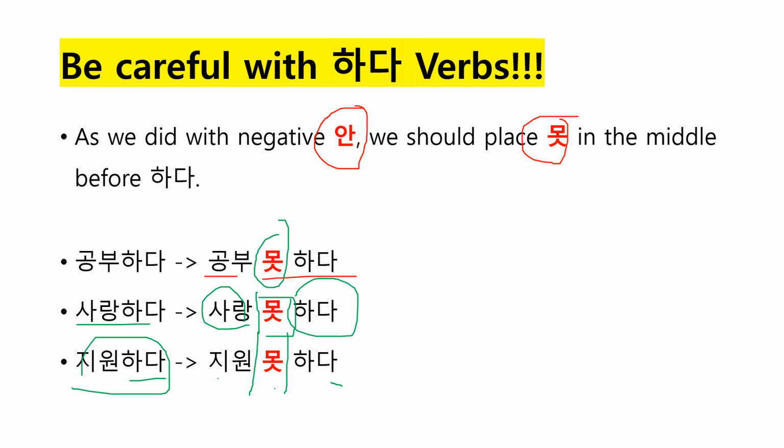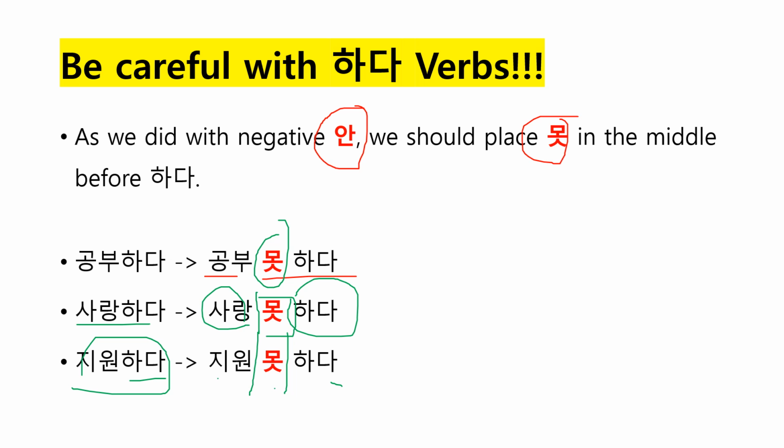So yeah, if you feel like you don't want to do something, you don't have intention to do something, you use it with 안 해요, 안 먹어요, 안 봐요, right? But if you want to say that you cannot do something because of some sort of reasons, external, that's beyond my control, our control, you use it with 못하다.